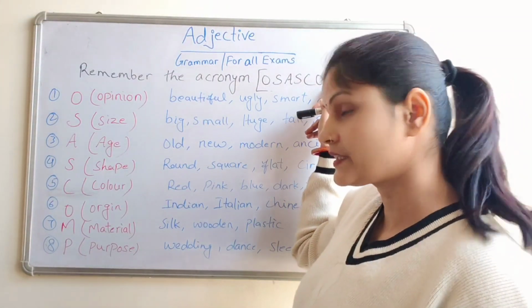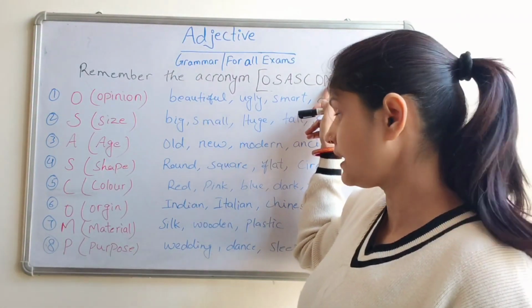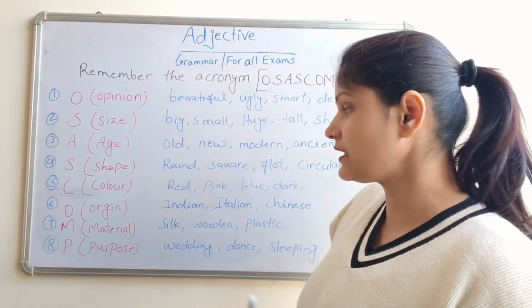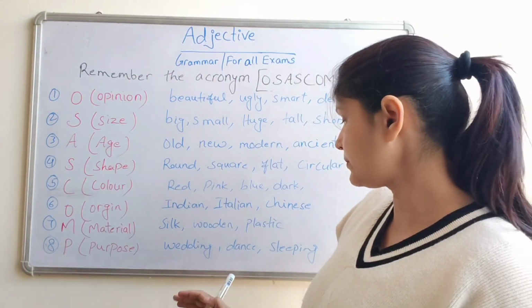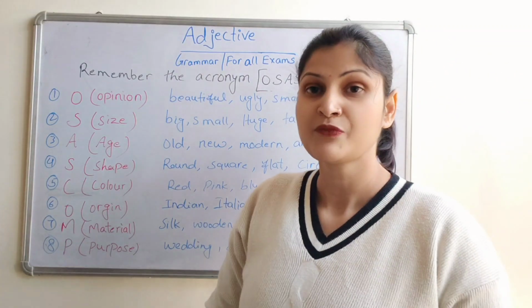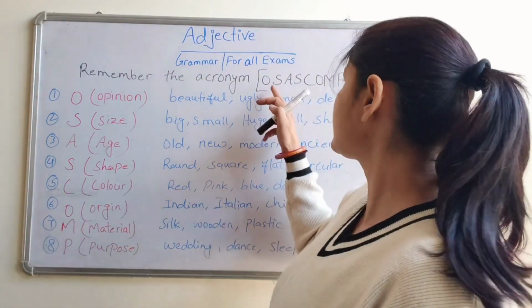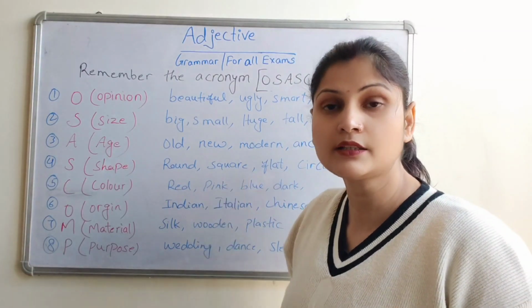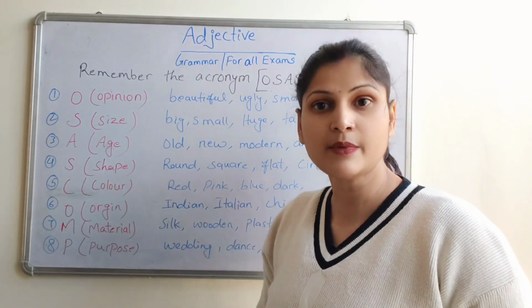M stands for material, किस चीज का वो बना हुआ है, silk, wooden, plastic. P at last, P stands for purpose, wedding purpose, dance or sleeping. So you have to remember this OSASCOMP to arrange the adjectives in correct order. Now let's see some examples.